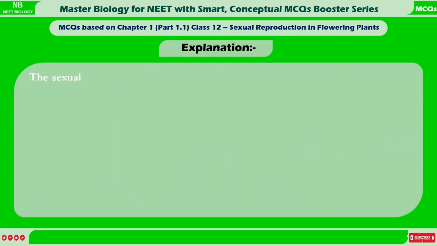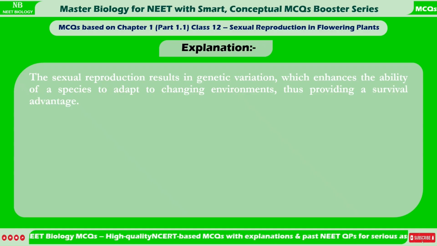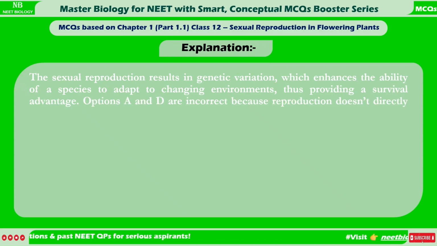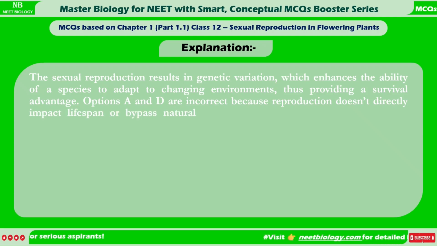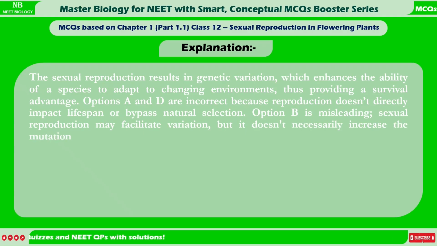Explanation: the sexual reproduction results in genetic variation, which enhances the ability of a species to adapt to changing environments, thus providing a survival advantage. Options A and D are incorrect because reproduction doesn't directly impact lifespan or bypass natural selection. Option B is misleading. Sexual reproduction may facilitate variation, but it doesn't necessarily increase the mutation rate, which is mostly random.